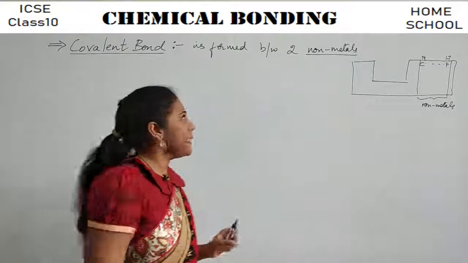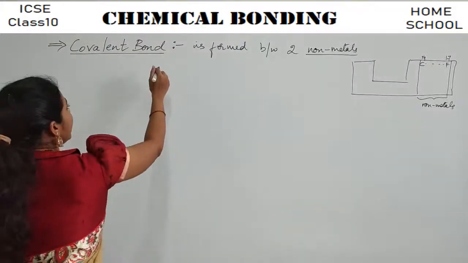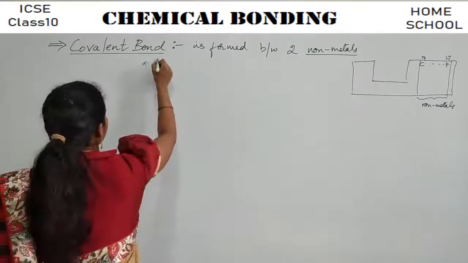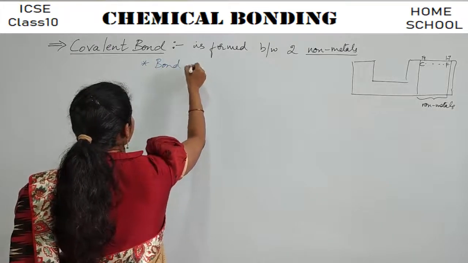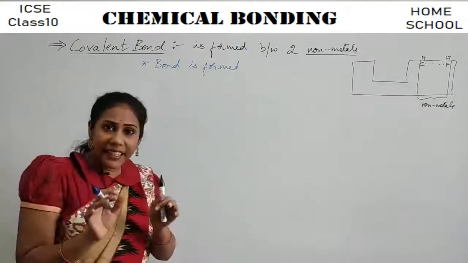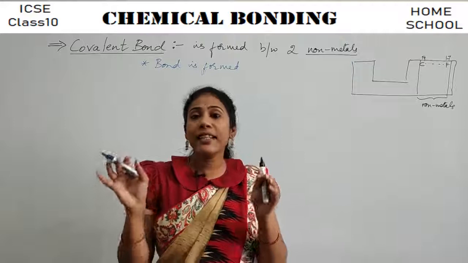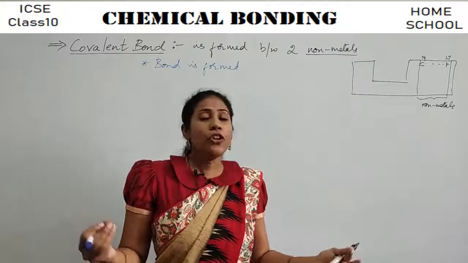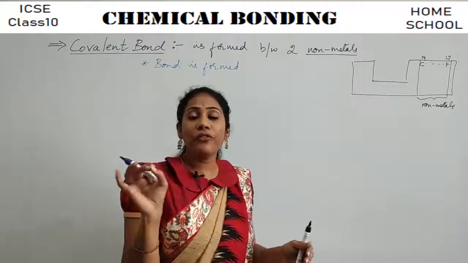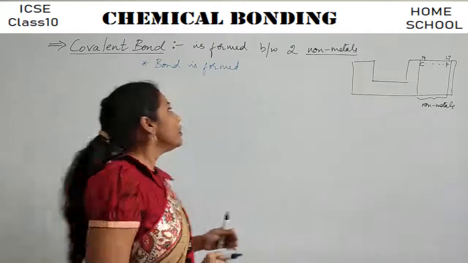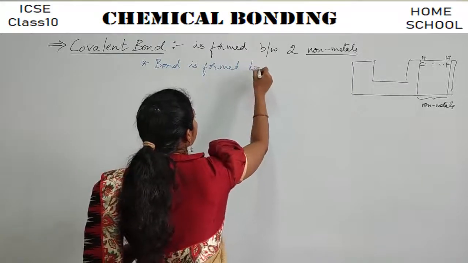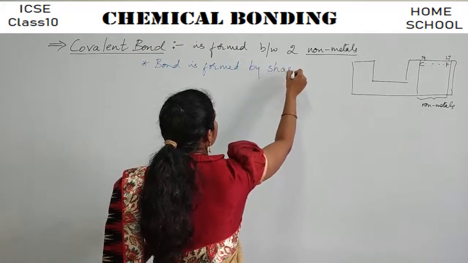So the next aspect is, how is this covalent bond formed? Try to understand carefully. Bond here means the attractions that are created between two or more than two atoms, right? So in chemistry language, the attractions are called by the word bond, right? So the bond or attractions are formed by sharing of electrons.